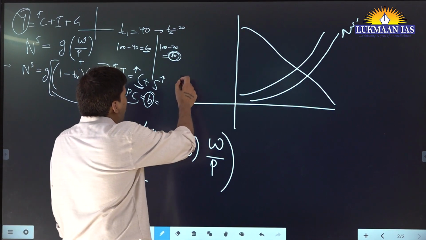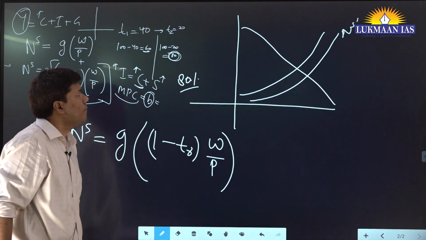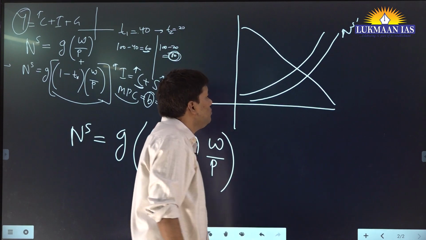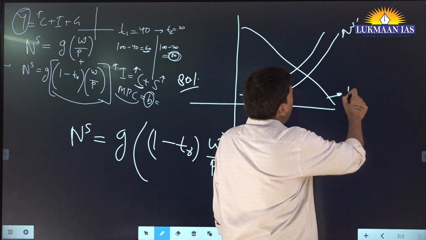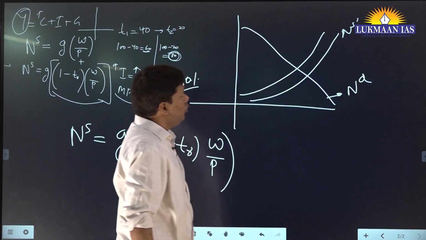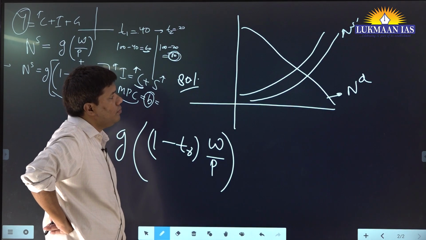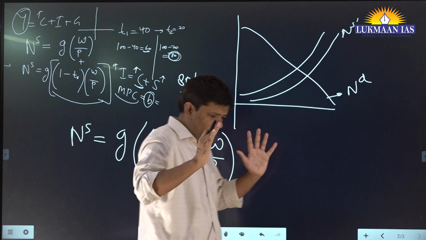You're almost 80% there, but I'm just looking for some particular concept which you are missing. Quantity theory of money. Yes, quantity theory of money. What? According to quantity theory of money, the price is going to go high, wages are going to go high. Okay. Anyway, see now. Listen.